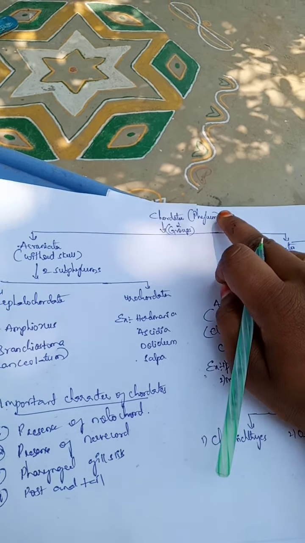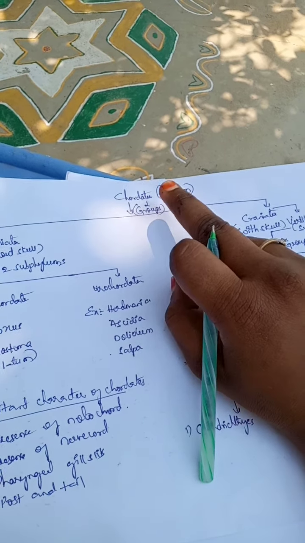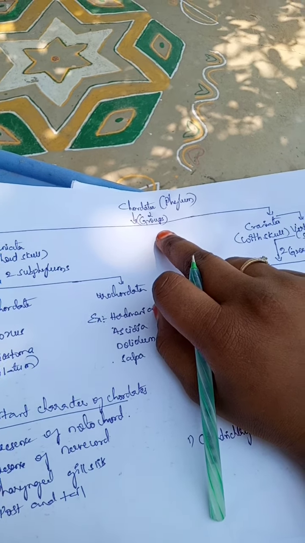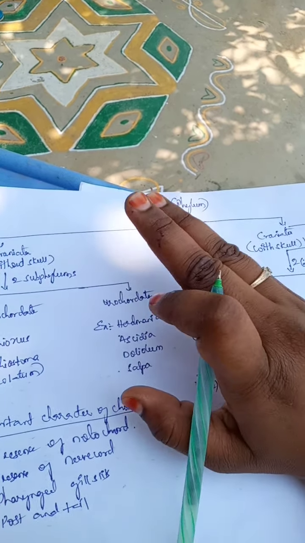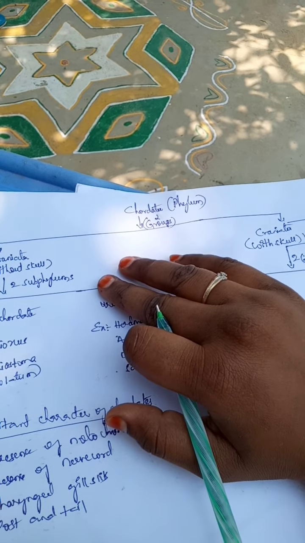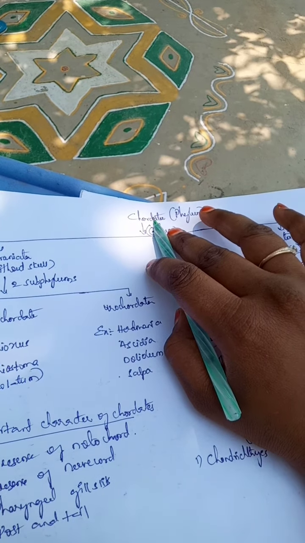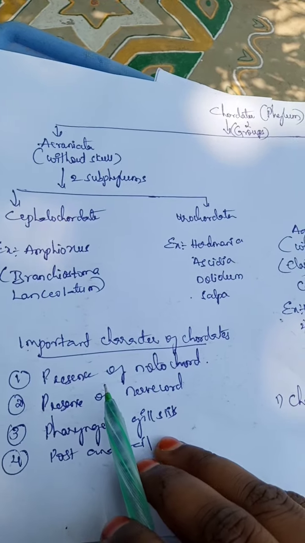But before going to the chordate classification, let's discuss the important chordate characters, because till now we didn't discuss the chordates. Before that we discussed the hemichordates, which have half chordate characters and half invertebrate characters. So chordates we have started. Here I am going to discuss the important chordate characters.